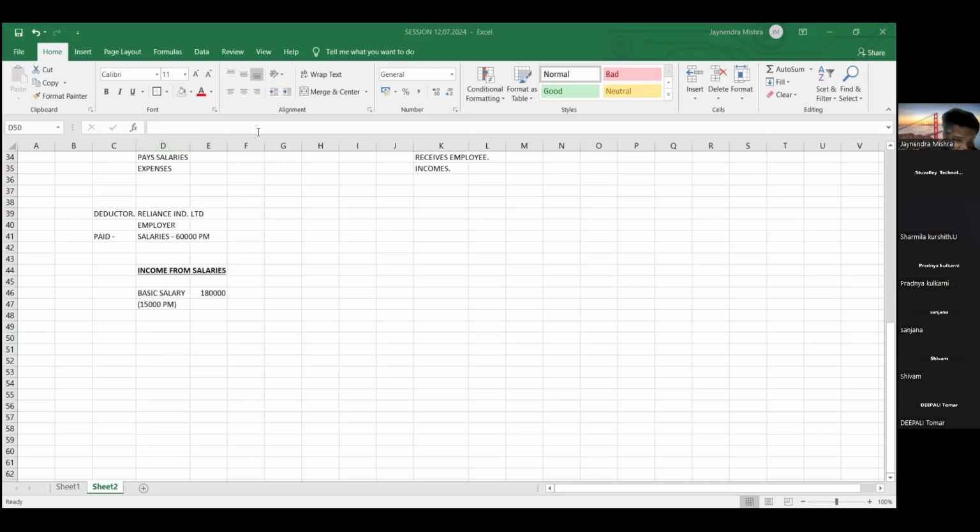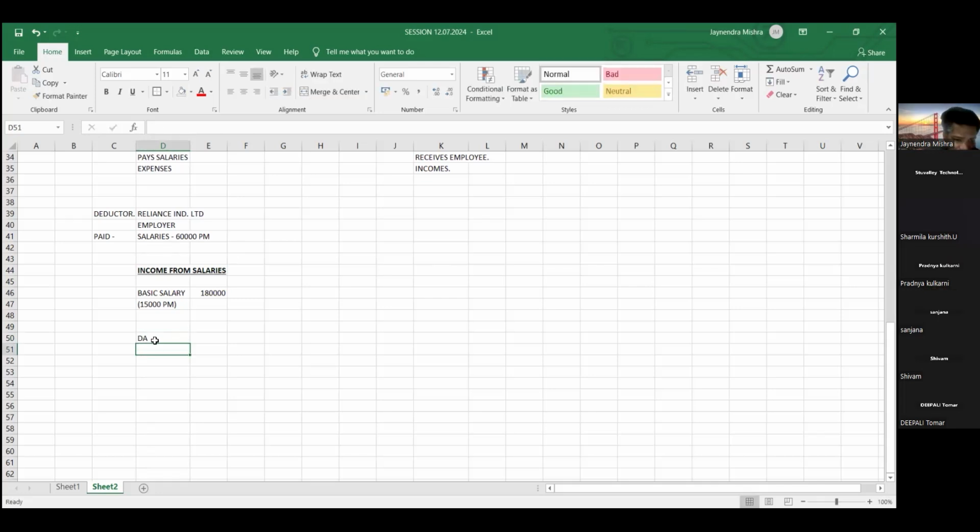So in order to reduce this burden, our employer gives an extra salary, which is called allowance. So let's discuss those allowances.